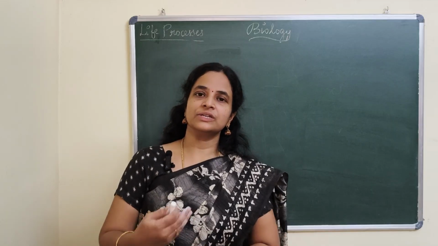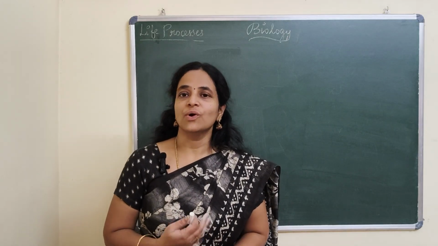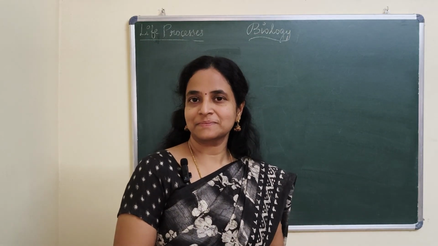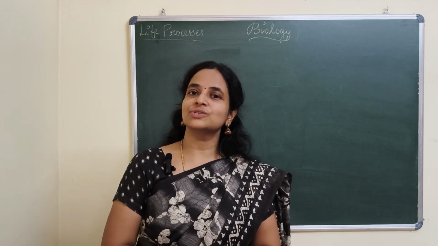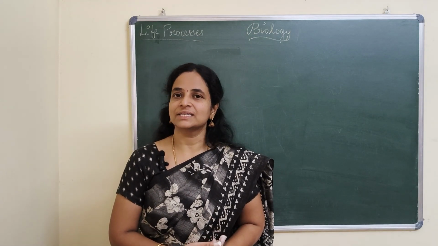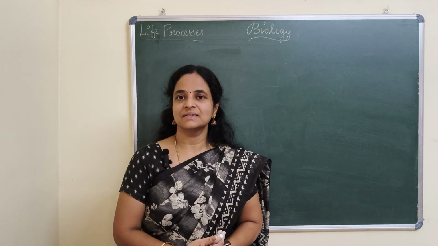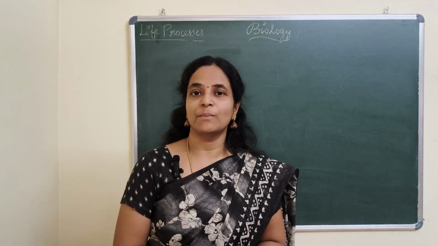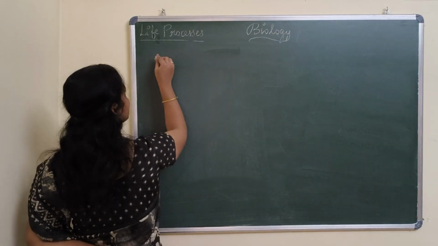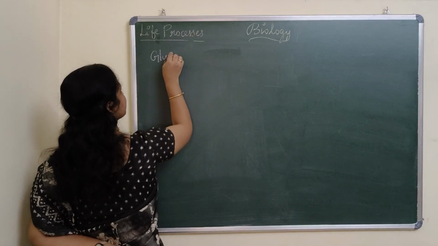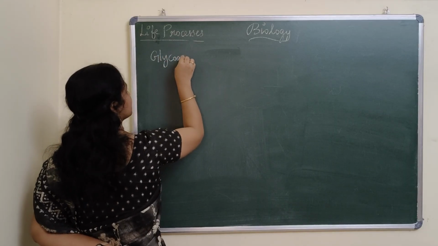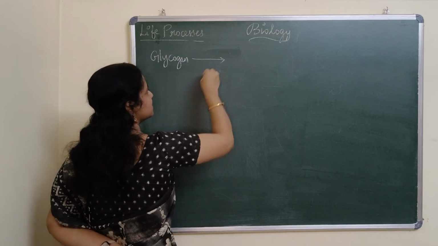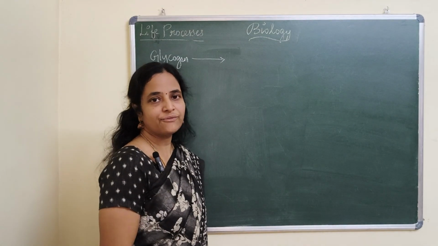Just before entering into the pathway, you need to know how food is stored in human. We know that plants store food in the form of starch. How about animals? We store food in the form of glycogen. So this glycogen means 1000 molecules of glucose.